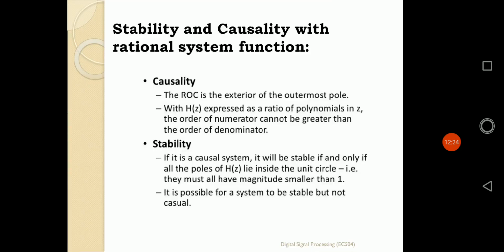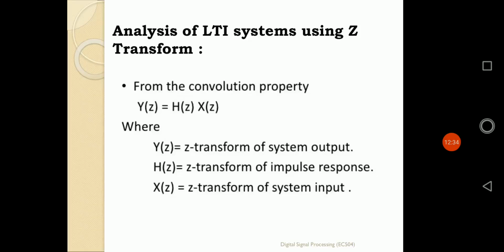Now, causality and stability defined by a rational system function. Rational means some numerator is there, some denominator is there. In our last slide, it is defined that the z transformation of the system output, Y of z, is simply defined by H of z and X of z. Now if I want to define that system, certainly we have to find out the value of H of z, the system transfer function.